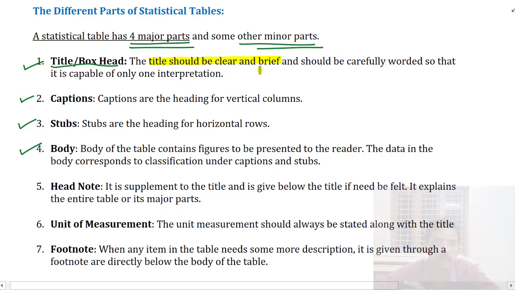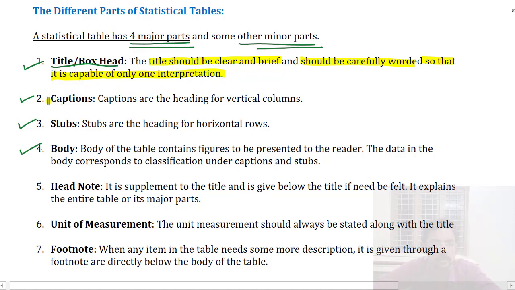A very short title should be provided, which gives us a very good idea of what is there in the table. It should be carefully worded so that it is capable of only one interpretation. It should not give many different interpretations. It should give exactly one interpretation. That is how the title should be framed.